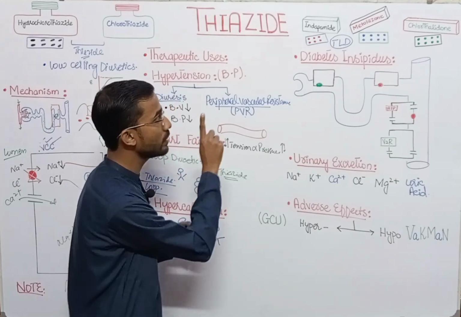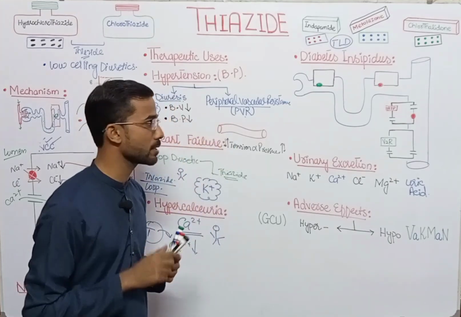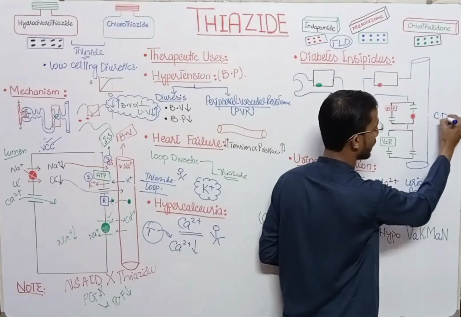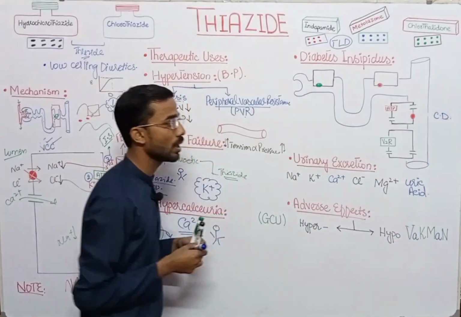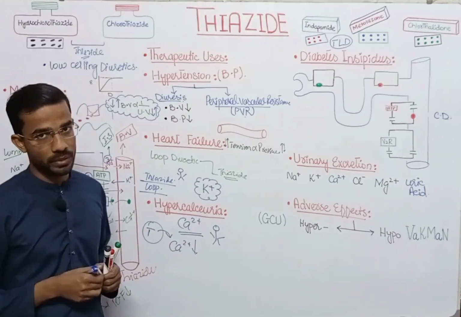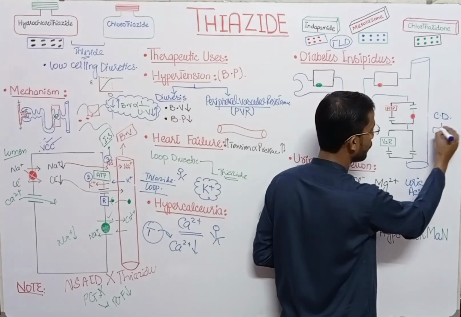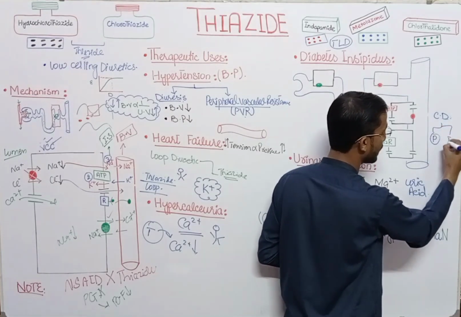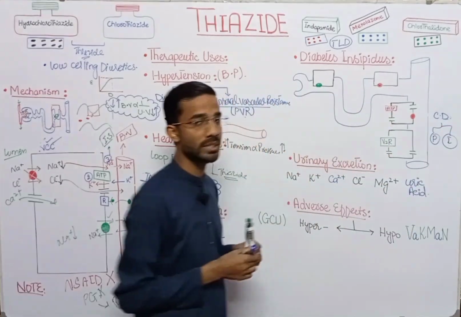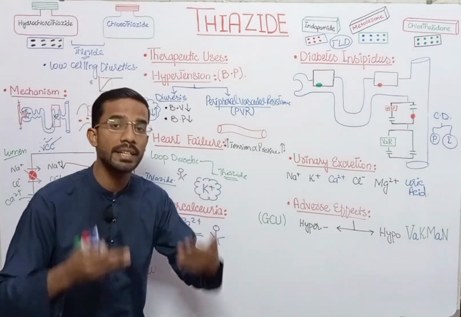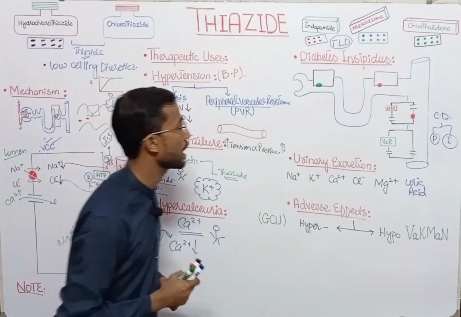First of all, we will discuss diabetes insipidus. Here you will see the collecting duct, where there are two types of cells, the principal cell and the intercalated cell. These are basically the two cells which are present in the collecting duct, or you can say the late distal convoluted tubule.